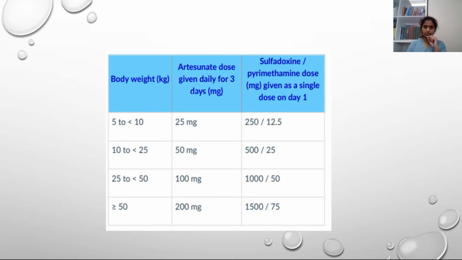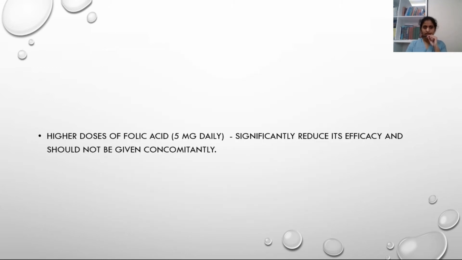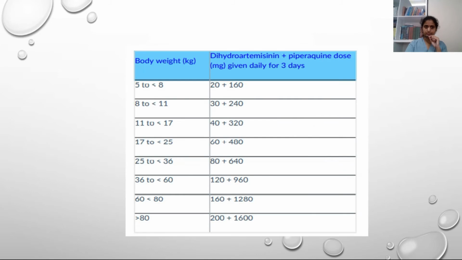Other combination, artesunate, sulfadoxine, pyrimethamine, weight-based regimen. If a patient is more than 50 kg, 200 mg of artesunate, sulfadoxine 1500 mg, and pyrimethamine 75 mg. Higher doses of folic acid significantly reduce the efficacy and should not be given concomitantly with this combination.